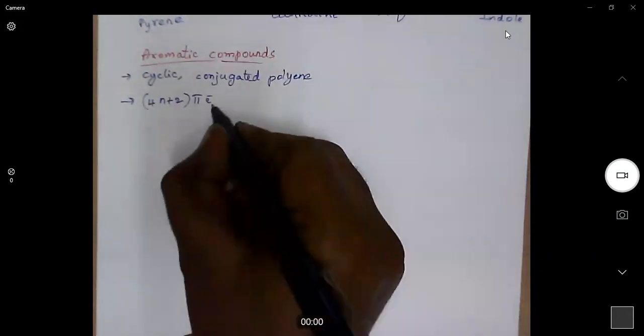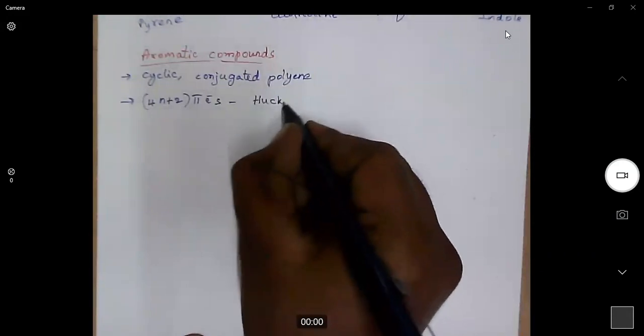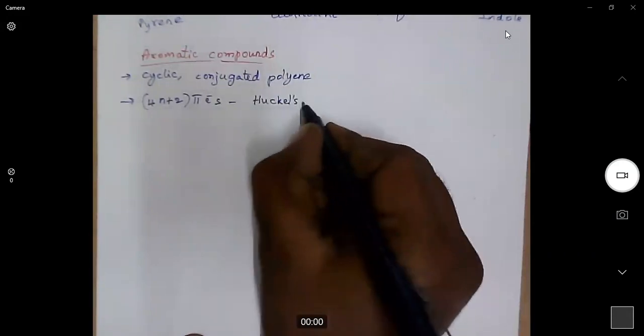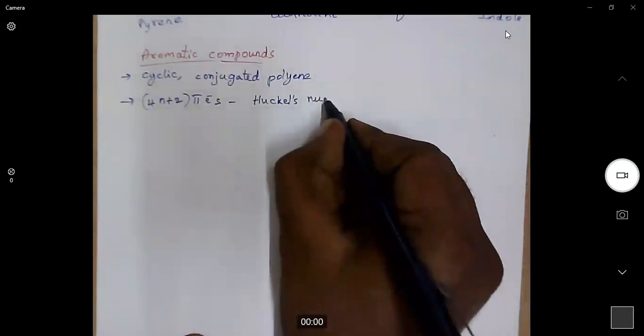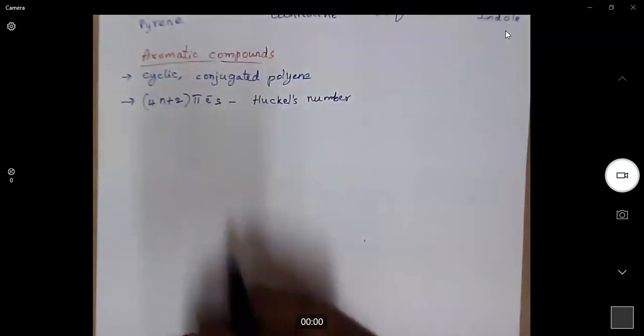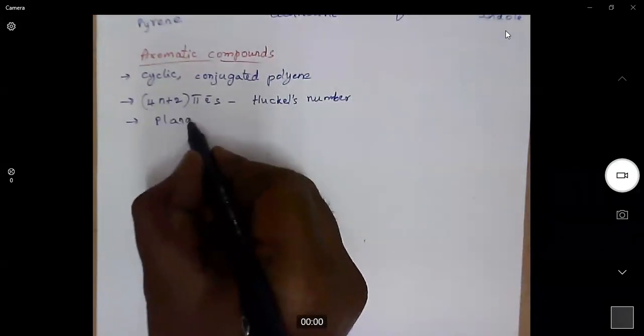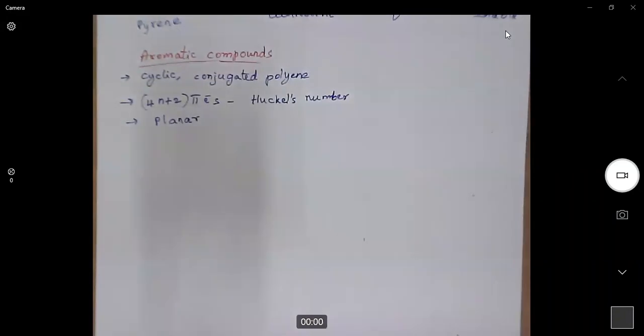So this is what is called Huckel's number. Then finally, the whole molecule must be planar. Then only a molecule will become aromatic.